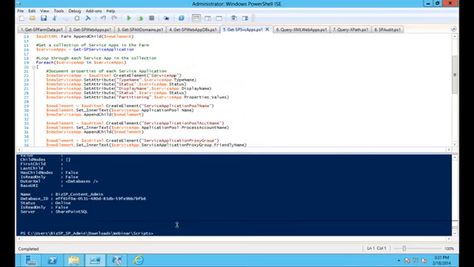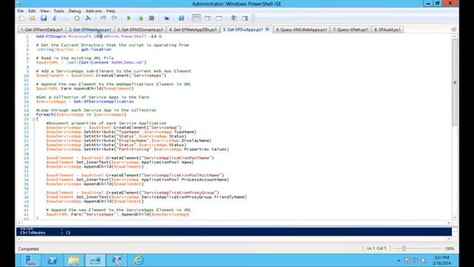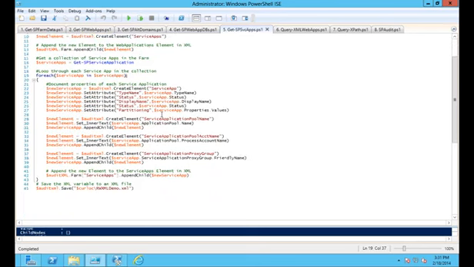So here's the complete script. And again, add PS snap-in, get location. So all this stuff should look very familiar. In fact, this whole initial block here is almost the same throughout every single script. The only thing that's really different is what we're looping through and then what we're naming our elements, whether or not we're setting attributes or inner text or whatever. Those are the primary differences between each of these scripts.